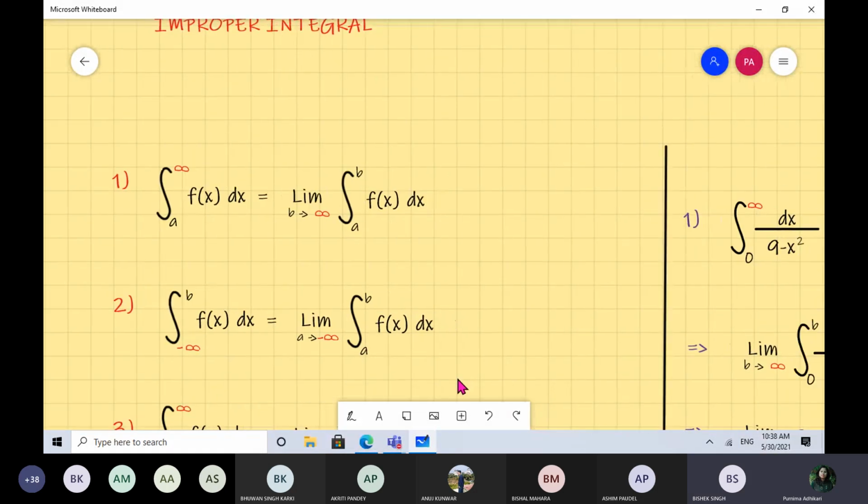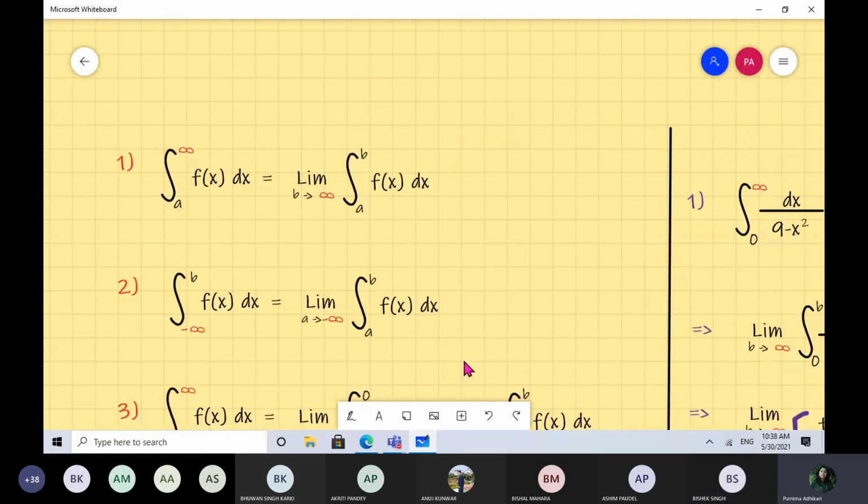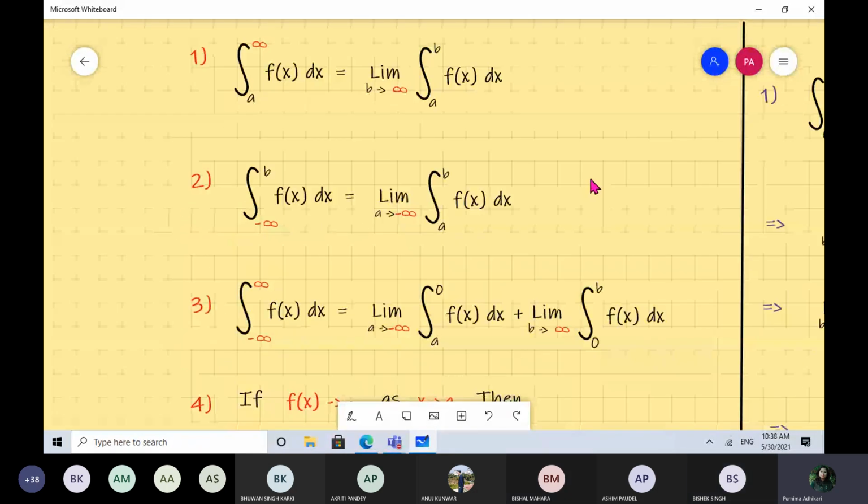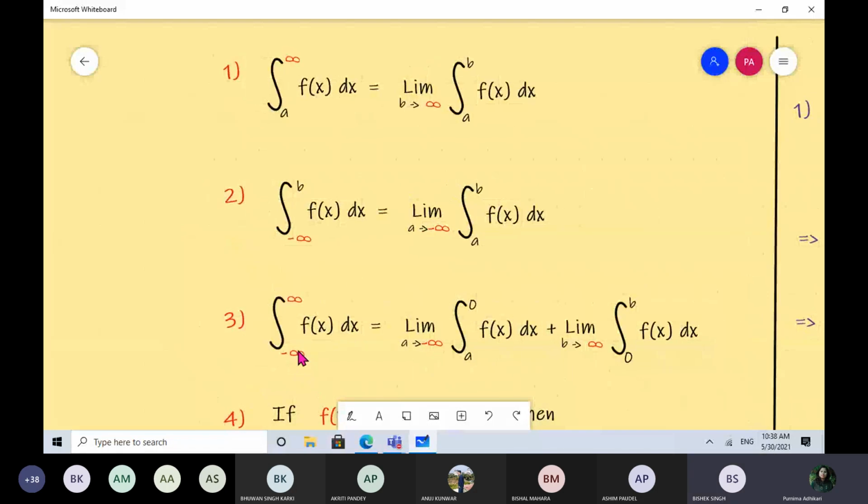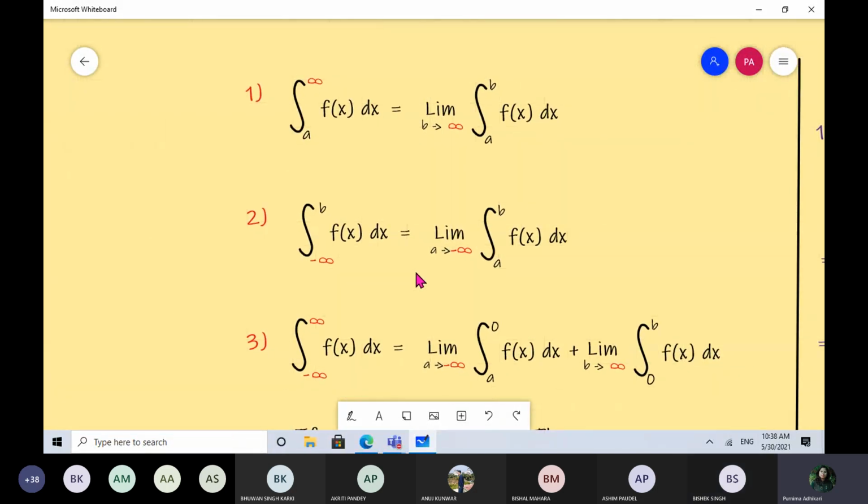Next scenario is when you have, let's do one thing, let's talk about this improper integral, because both the limits are infinite, minus infinity to infinity. In this case, what are you going to do? You are going to break your integral into two parts.